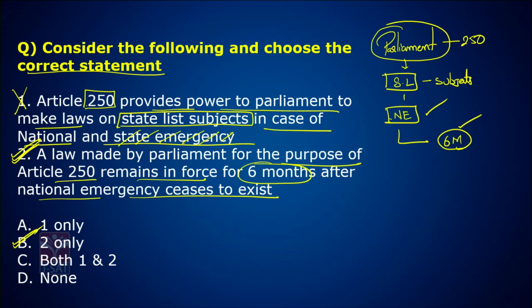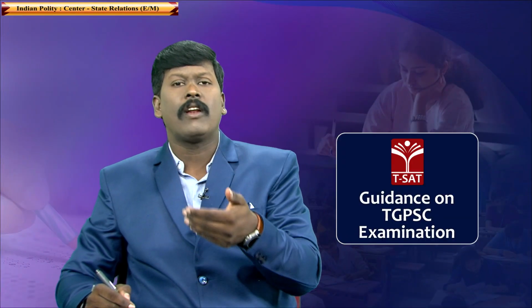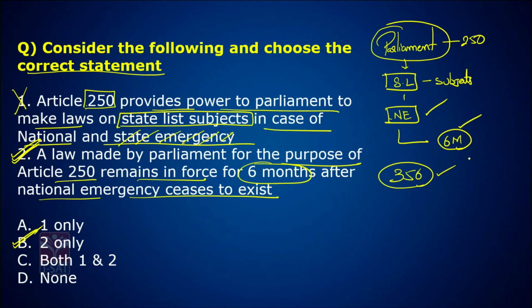Is it clear? See, sir, we all know that even when there is a president rule in the country, Parliament has a right to make laws on state subjects. Yes, but that is as per Article 356, not as per Article 250.